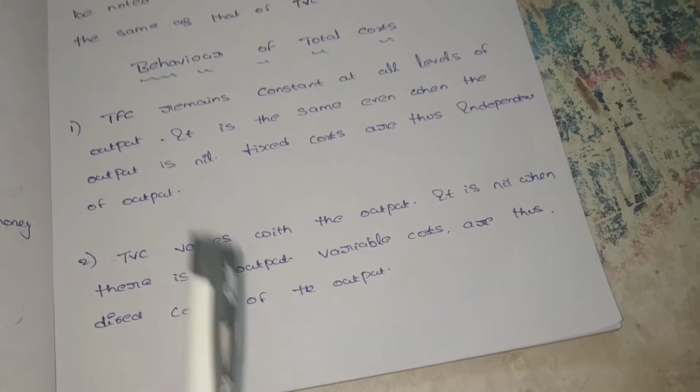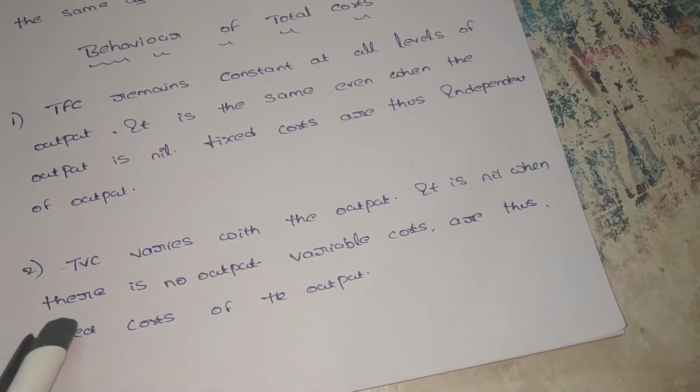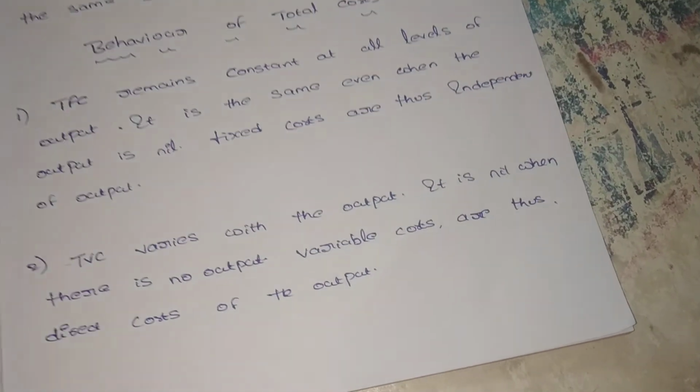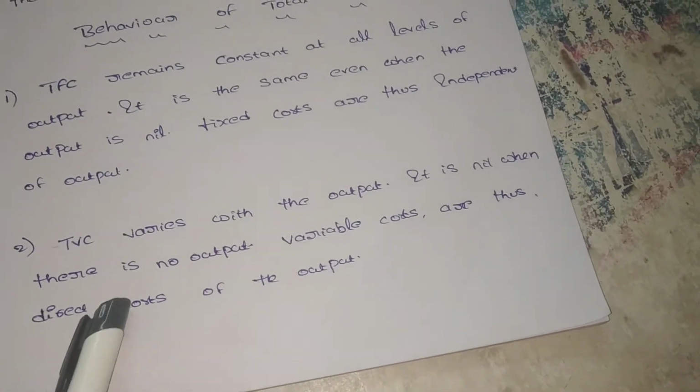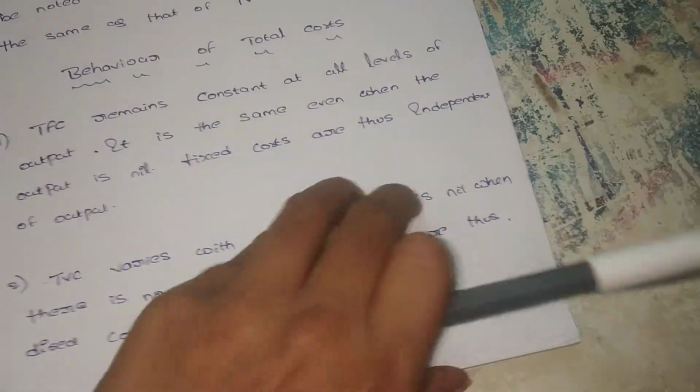Here the variable cost is 0, and the fixed cost, there is no relationship between the fixed cost and variable cost. If the variable cost is 0, the output is also 0.